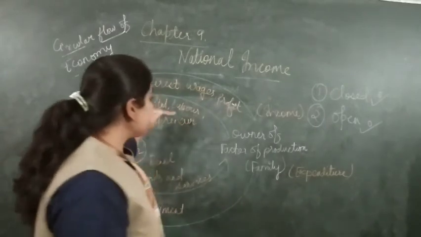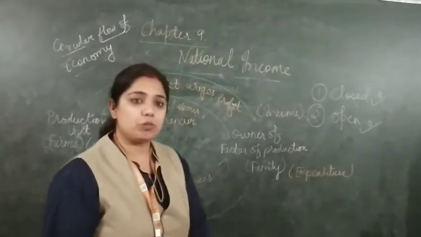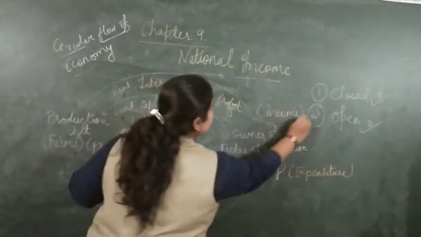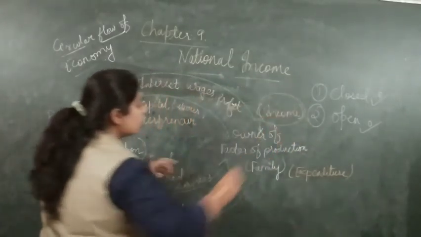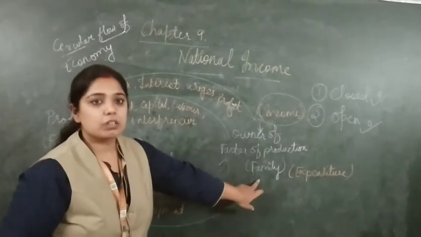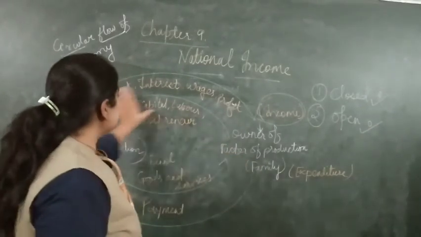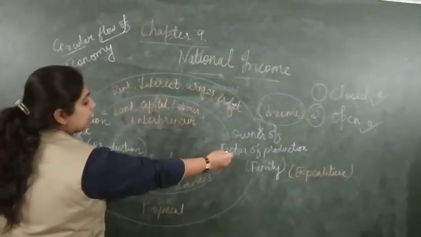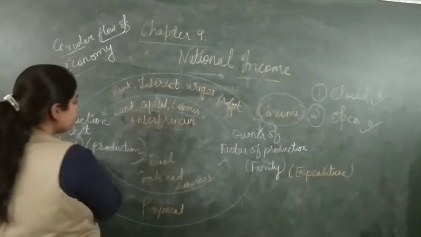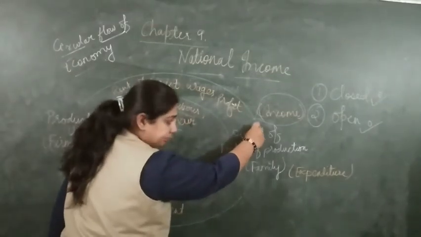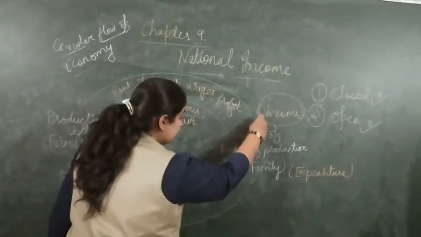And from the entrepreneur, from the business, they will get the profit. So this will be the income for the owners of the factors of production, which is known as the family. As the land, capital, labor and entrepreneur are given by the families to the firms, in exchange they will get the income.